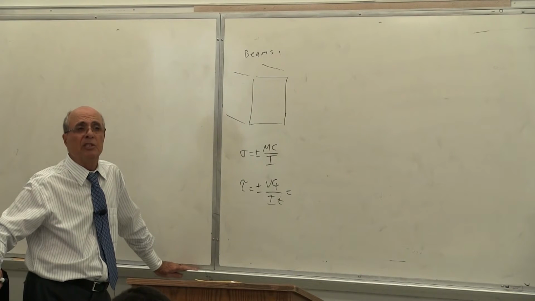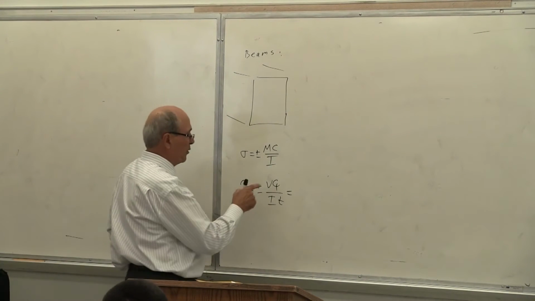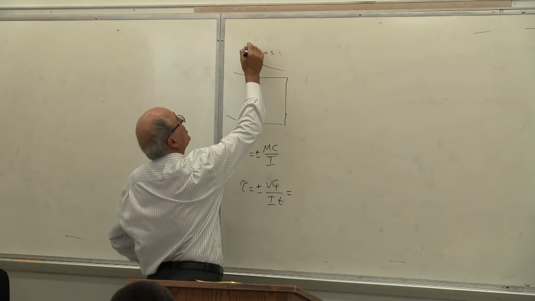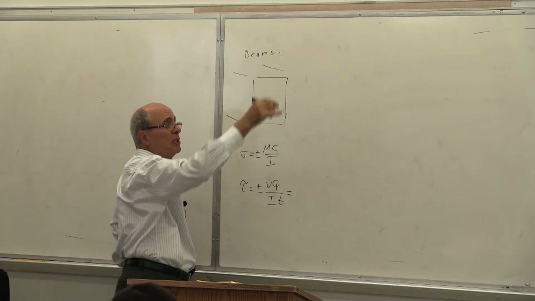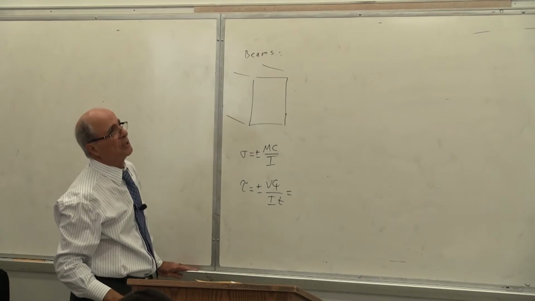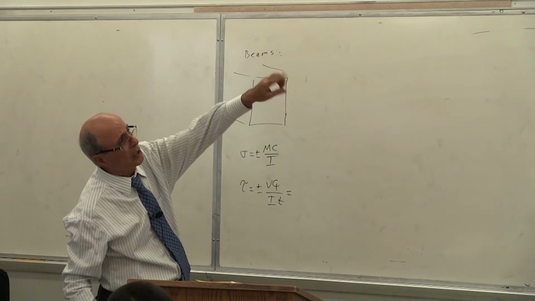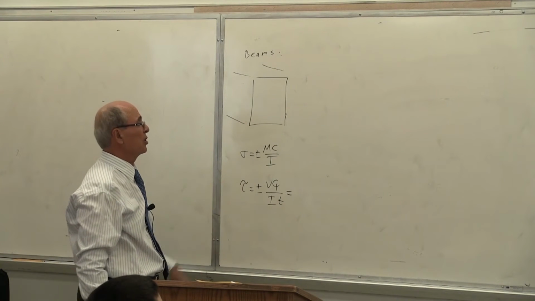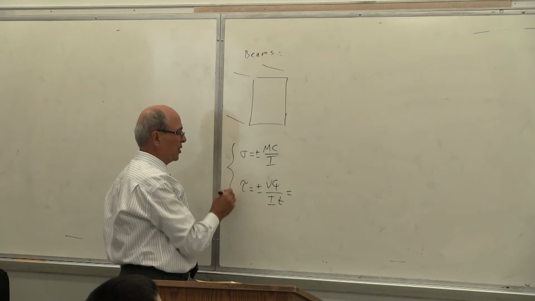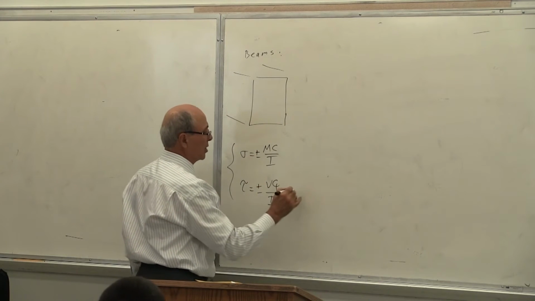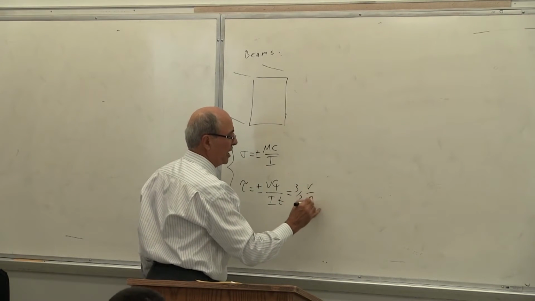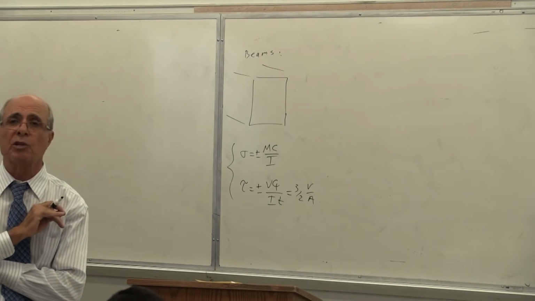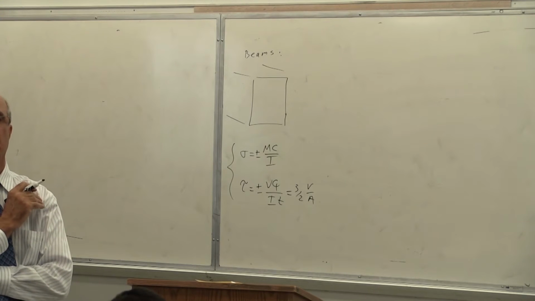Yes? You see 3 over 2 V over A. If I put this for a rectangular cross-section, because this is a specific case, write it down. Write it down, rectangular beam. I wrote it down on the board last time. This is for a rectangular cross-section. You see that the top one is rectangular, the bottom one is the wide flange beam. I'm going to discuss all of that together. So this is typical, but for the rectangular cross-section beam, this ends up like that. Is that correct? This is only tau max, which is on the neutral axis because t is constant. Is that correct or not?